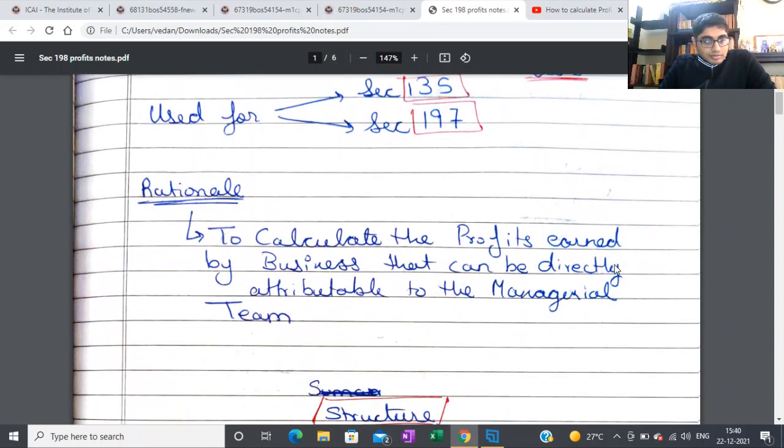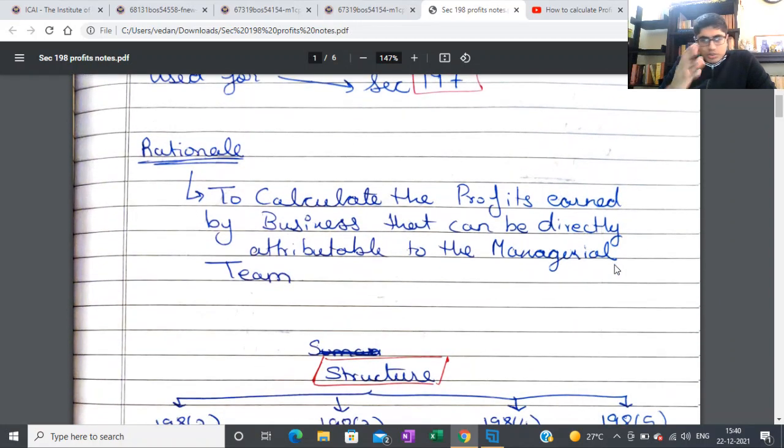So if we look at the use, it's used for section 135 and section 197. Section 135 is your CSR and section 197 is your managerial remuneration, where in both those sections they have a reference to profits and they refer the profits back to section 198.